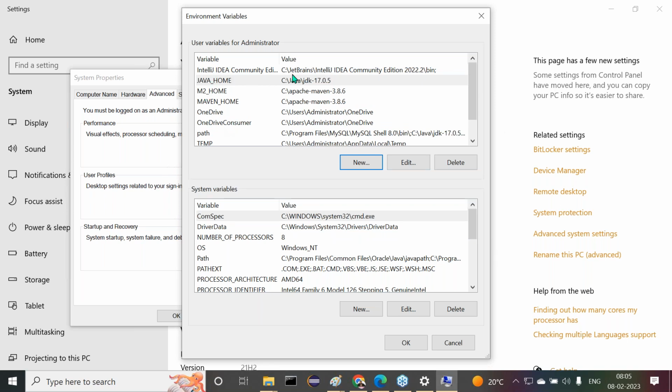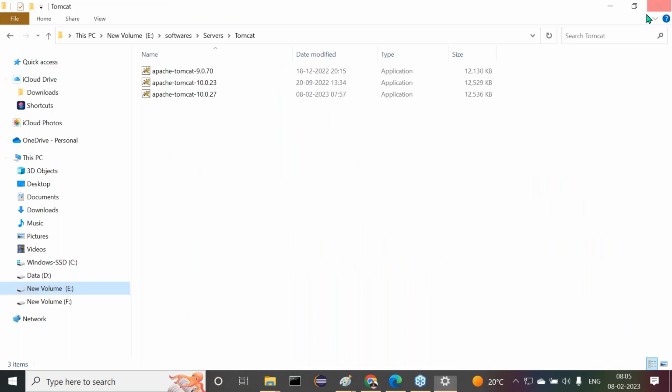That's nice. Java home is existed here. That's okay. Click on OK. Fine. Click on OK button. That's okay. Fine. So my system is ready with Java 17 or not? Now my system is eligible to install Tomcat 10 or not?